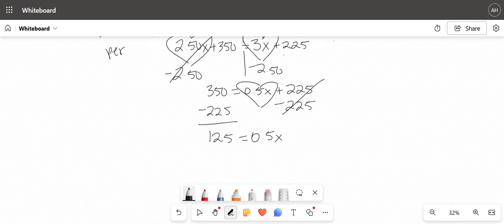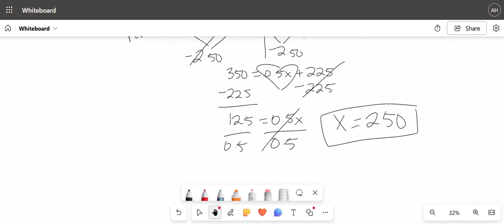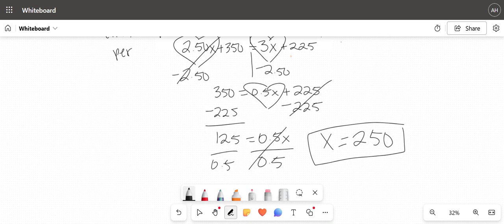Our last and final step, they broke up. They're not together anymore. We need to get rid of this 0.5 from the x. So we're going to divide both sides by 0.5. That's going to cancel out to 1. And then you would type 125 divided by 0.5, and you would get x equals 250. So I know that after they sell 250 tickets, then they would have the same amount of money, both classes.